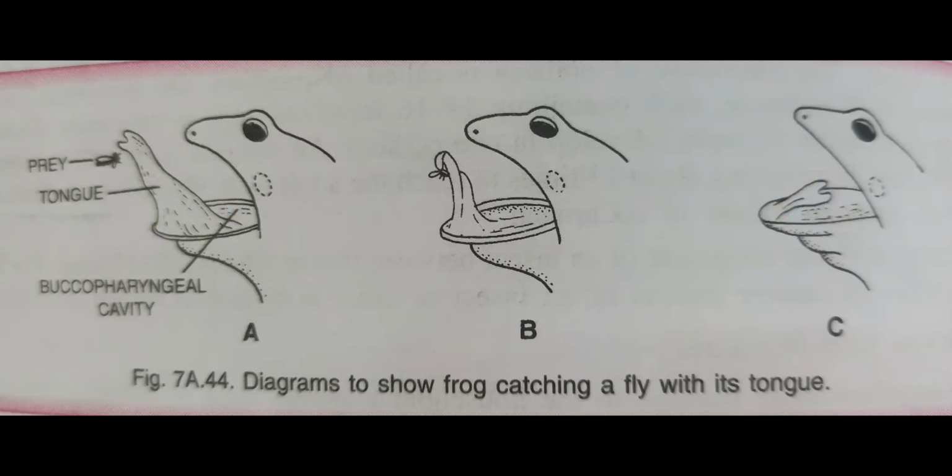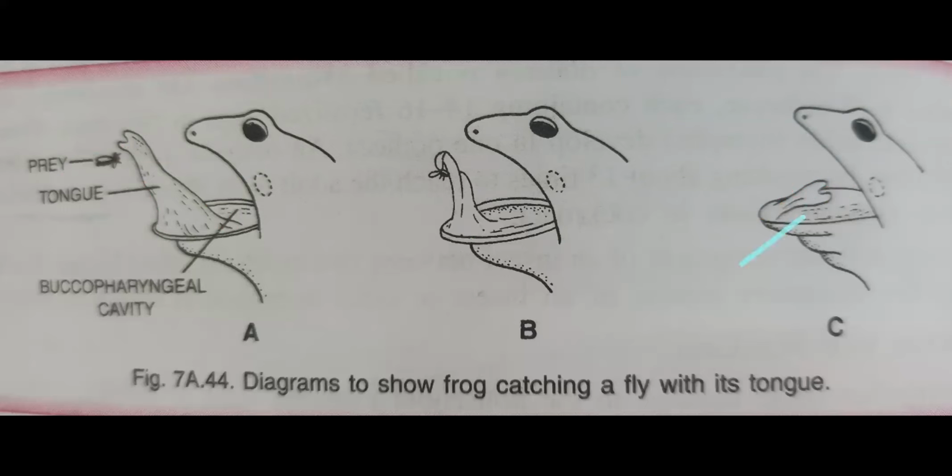Right? The frog's fact is that a frog captures a moving insect, not a static one. Moving insect or moving prey, the frog has this ability. To capture this, the tongue is very slimy and sticky. So easily, when the tongue comes outside, the insect that sticks to it is captured, and then it takes it inside. Once it takes it inside, the upper jaw and lower jaw get closed.